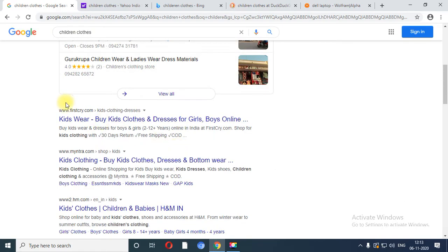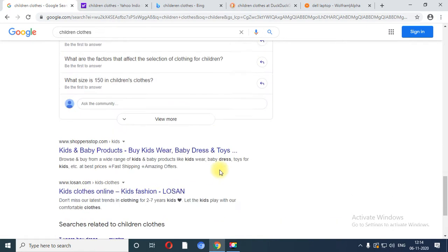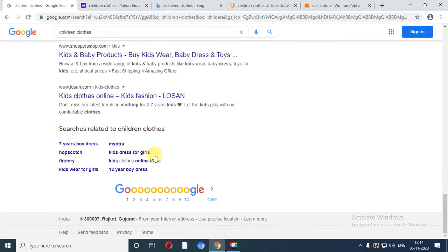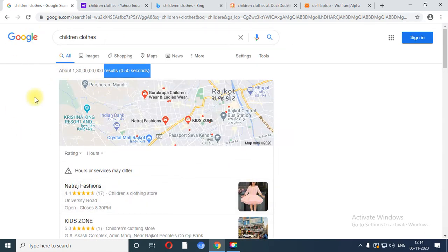Then if some paid advertisement is there, at that time the list of paid links, then organic links, then images, then the list of related searches, as well as the total number of pages or total number of links. So this is the layout of Google.